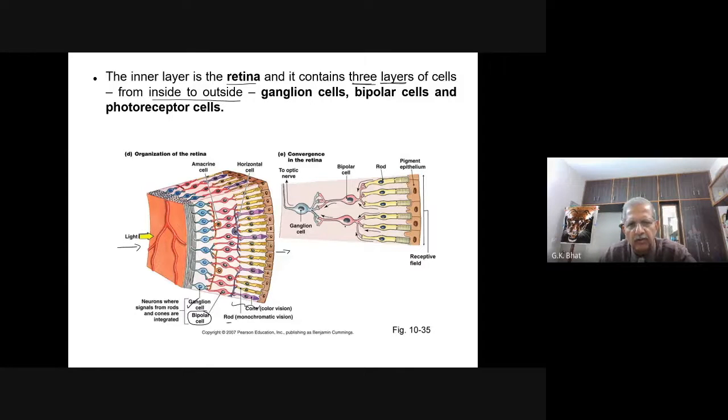So you have a layer having ganglion cells, a layer having bipolar neurons, and a layer having photoreceptor cells. So these are the three layers present in the retina from inside to outside. Always remember, inside to outside: ganglion cells, bipolar neuron cells, and photoreceptor cells. Right?